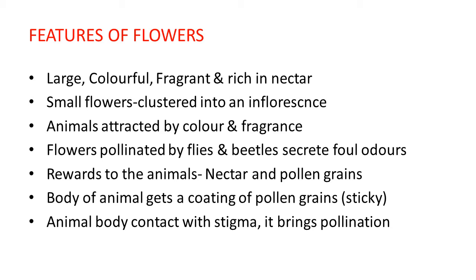It secretes a mucus-like secretion to stick on the body of the animal, especially the body surface and hair-like structures. So when an animal or insect visits such a flower, its body comes in contact with the stigma and it brings pollination.